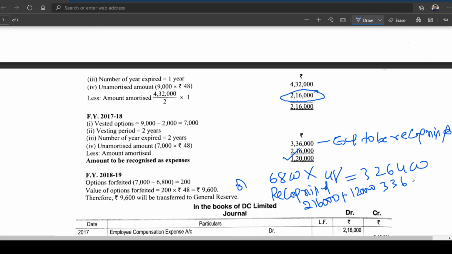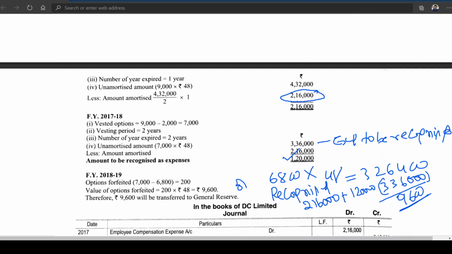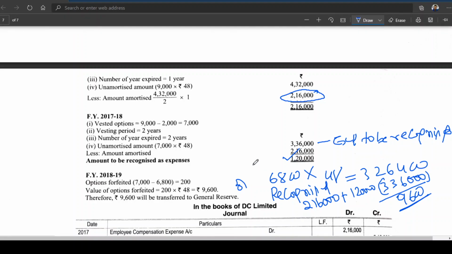So now, what is the gain you are having? This gain is transferred to which account? General reserve. Got it? Simple logic. Entire chapter so far: expenses recognized, to be recognized, excess recognized, transferred to general reserve. Okay.